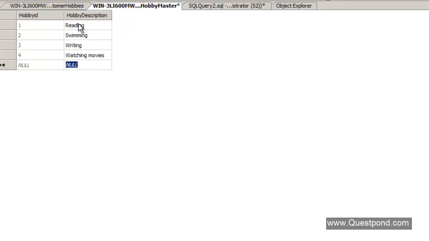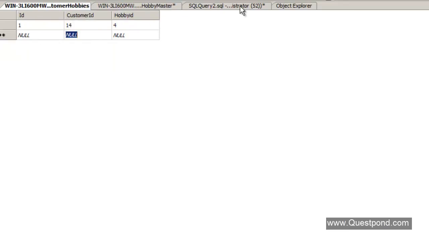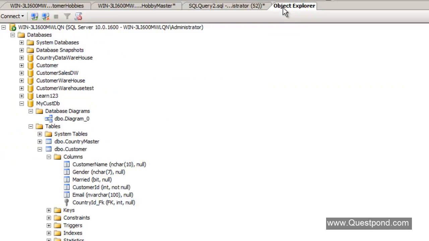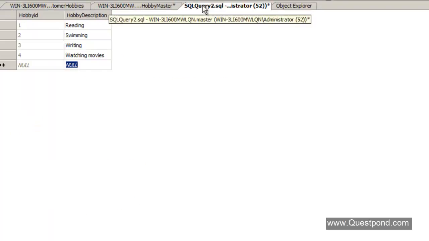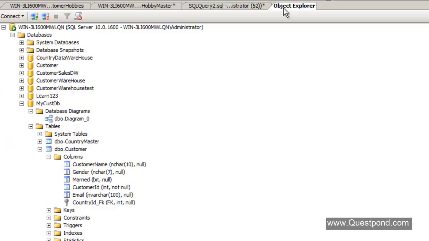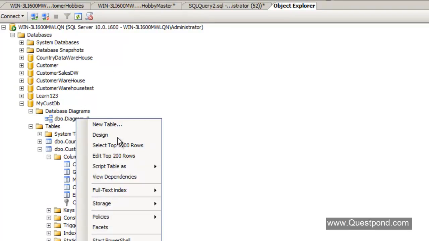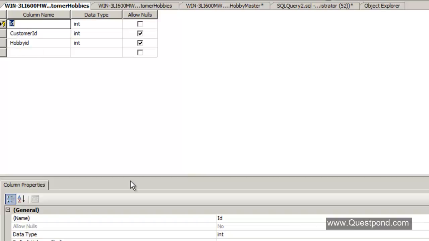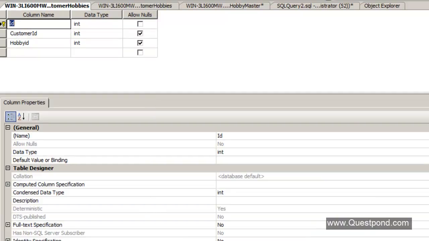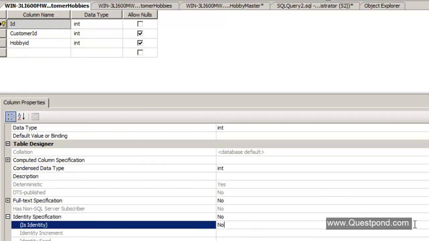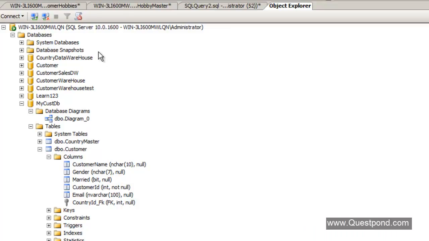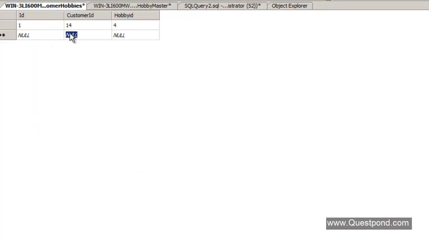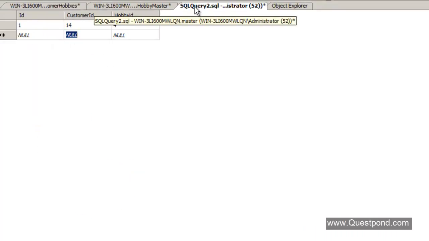Then after that, okay, this does not look to be an auto increment field here, right? So let's go ahead and make that hobby, let's make it an auto increment field, so that we don't have to enter this 1 and 2 over here. Okay. So coming back again.